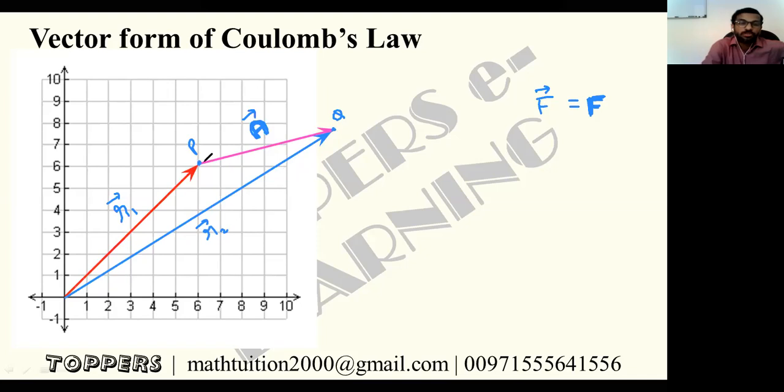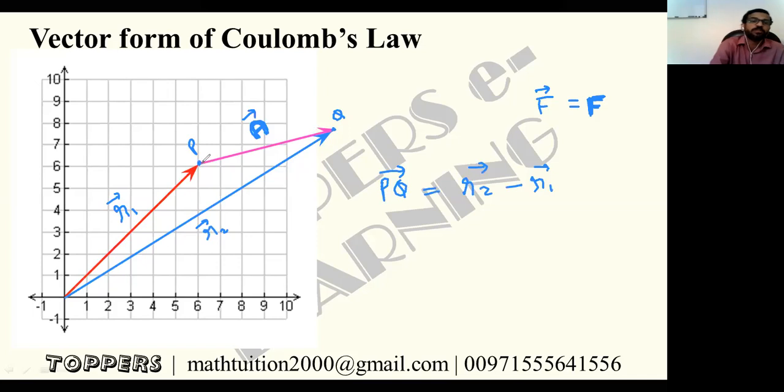So this PQ vector, or A vector, PQ vector means actually r2 vector minus r1 vector. PQ is a displacement vector.